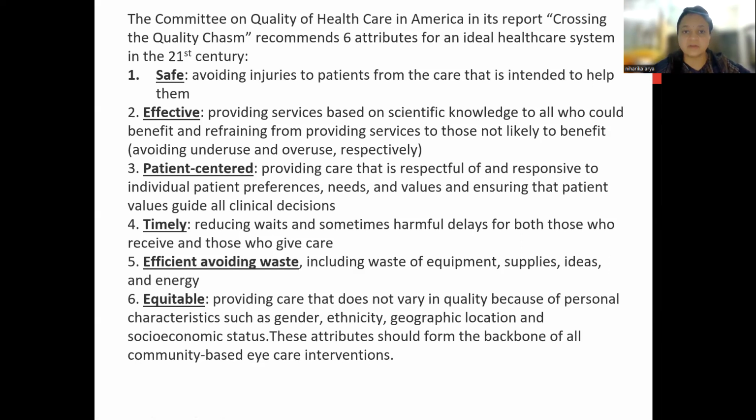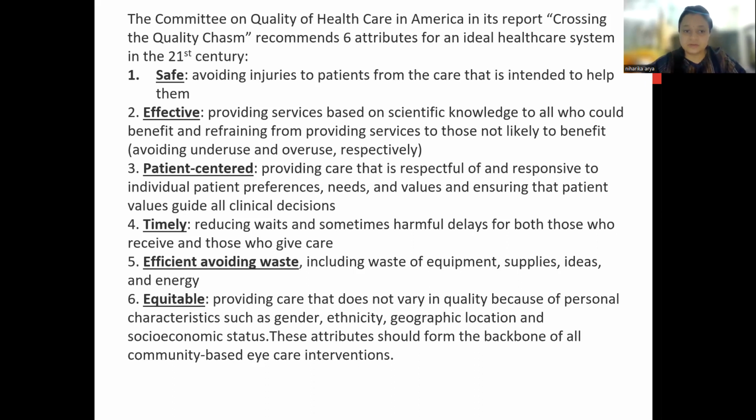Whatever the treatment you are giving, whatever the services you are providing to them, should be effective. That is avoiding underuse or overuse. Unnecessarily you can't give any treatment, other prescribed drops, or use any unethical drops, whatever the quack doctors do.